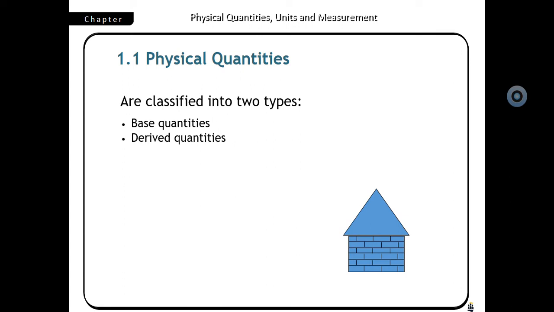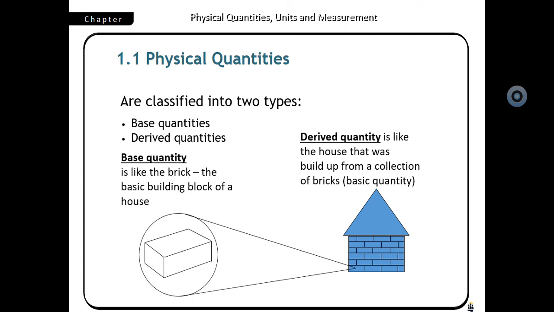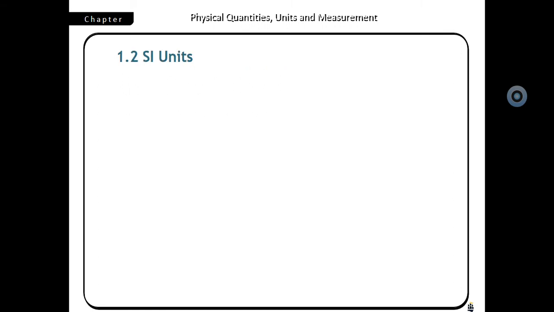So look here, one brick is considered as a base quantity. Then a collection of bricks will be a derived quantity. So a derived quantity is like the house that was built up from a collection of bricks. We are going to learn this in detail again. So a base quantity is like a brick, the basic building block of a given thing.